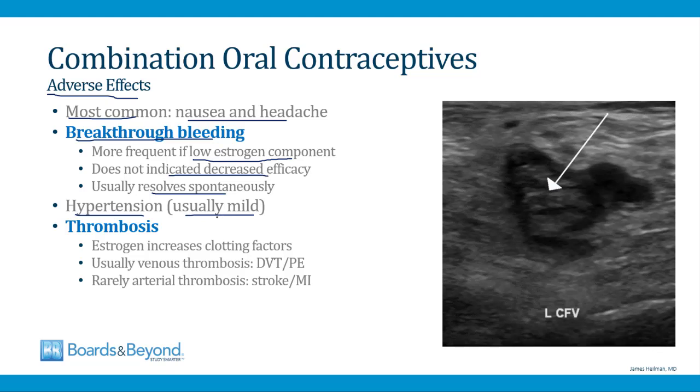And then the estrogen component can also lead to thrombosis. Estrogen increases the number of clotting factors in the blood. This raises the risk of thrombosis. Usually it's venous thrombosis like DVT or PE. Rarely, women on these drugs can have arterial thromboses like stroke or myocardial infarction.